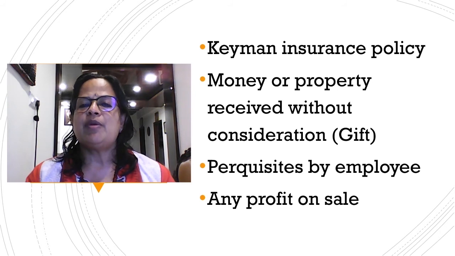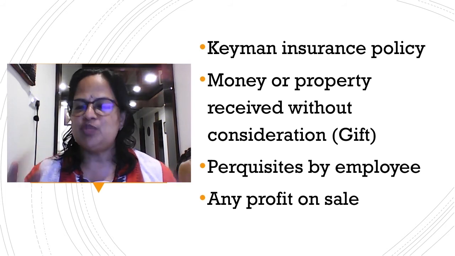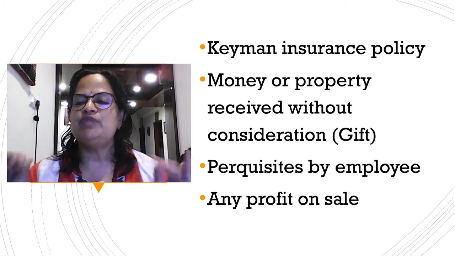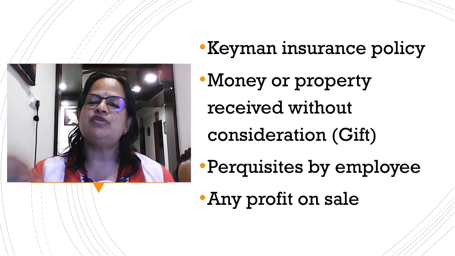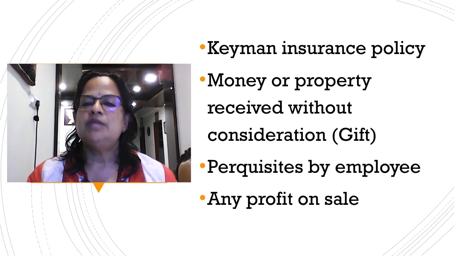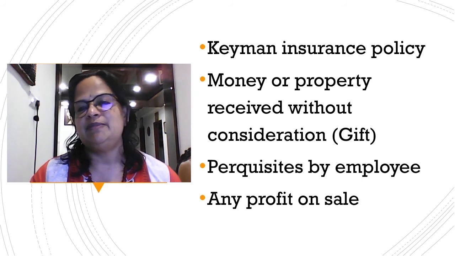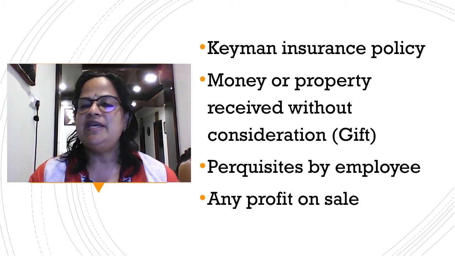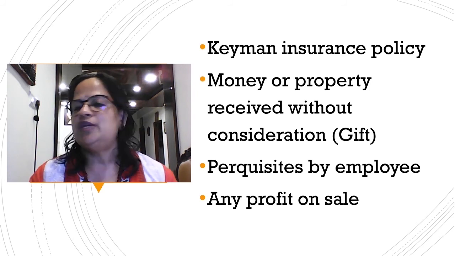Next, money or property received without consideration. That means a gift. See, if I am getting a gift from my mother. Last module, I explained that any gift received up to rupees 50,000 is exempted from income tax. So if I am getting a gift of 5 lakhs this year from my mother, 50,000 will be exempted. Another 4,50,000 will be taxable. So any gift up to 50,000. At present, the law says that up to 50,000 it is exempted, and if I am getting more than 50,000, it will be taxable.